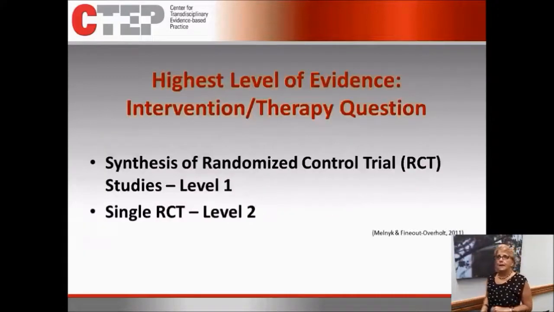So if you have an intervention question, like our example, sequential compression devices for DVT prophylaxis versus low molecular weight heparin, is one intervention better than the other? Or is it equal? Or how do those two interventions stack up against each other? Those are the kind of questions that are going to be answered by randomized controlled trials or systematic reviews, because they are testing one intervention compared to another. So the highest evidence you could find relative to an intervention question, you would be looking for those level 1 and level 2 studies.